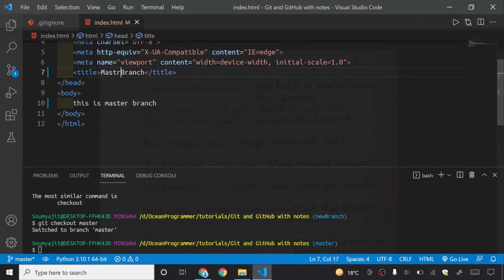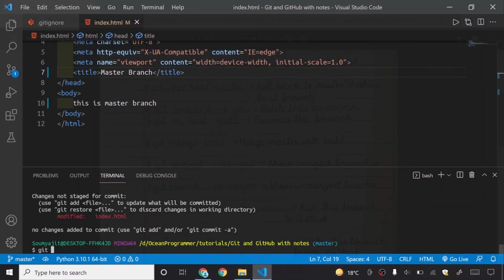Now I will show my git status command. It is showing me it is modified. I will say git commit -a -m "changed title and body".